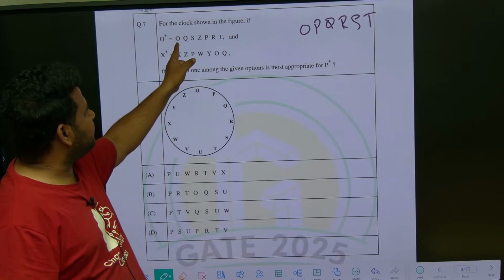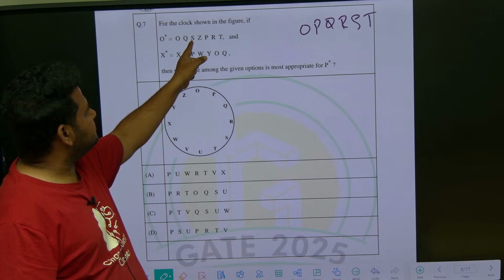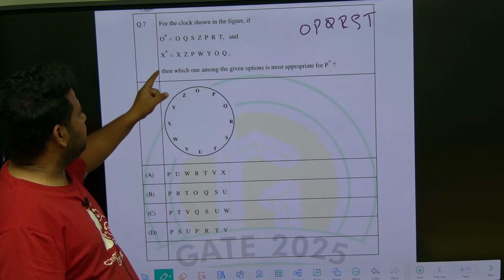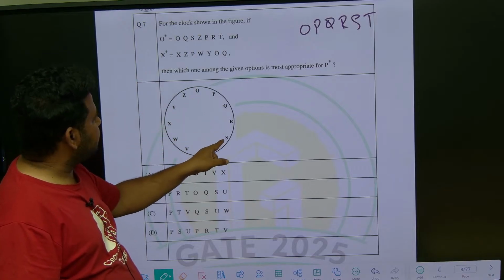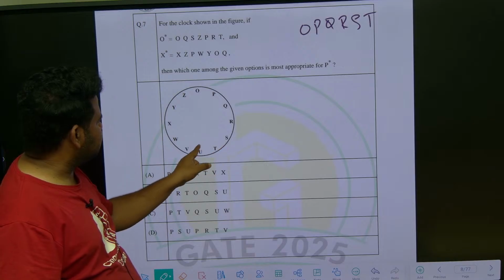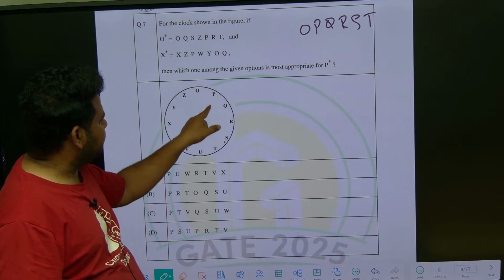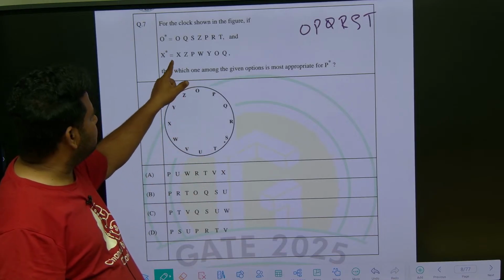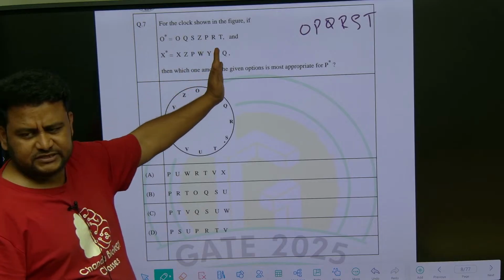See here what they have given: O, Q, S, and then S, Z, P, R, T. What about this? X, Y, Z. Okay, we don't have to go too far into that.